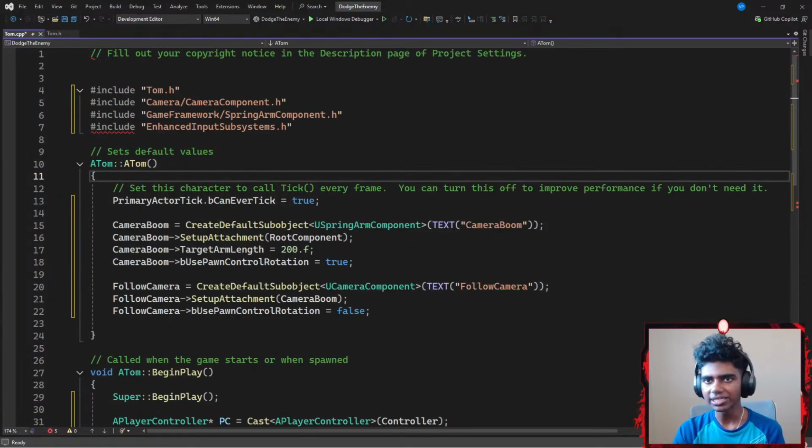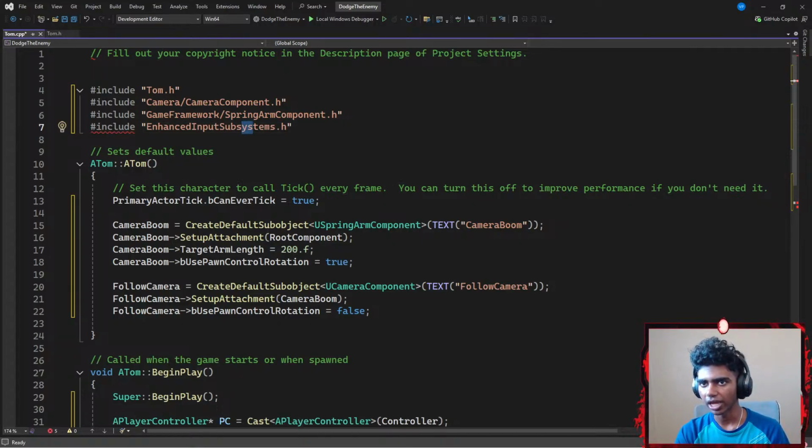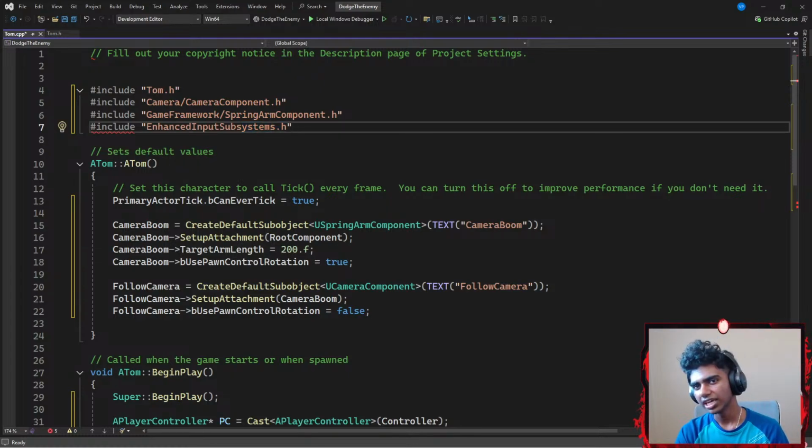Okay, wait, where am I messing up here? It's enhanced input, enhanced input subsystems.h. I'm positive I shouldn't go with U, because this is just the header file that I'm talking about. EnhancedInputSubsystems.h. It's correct.